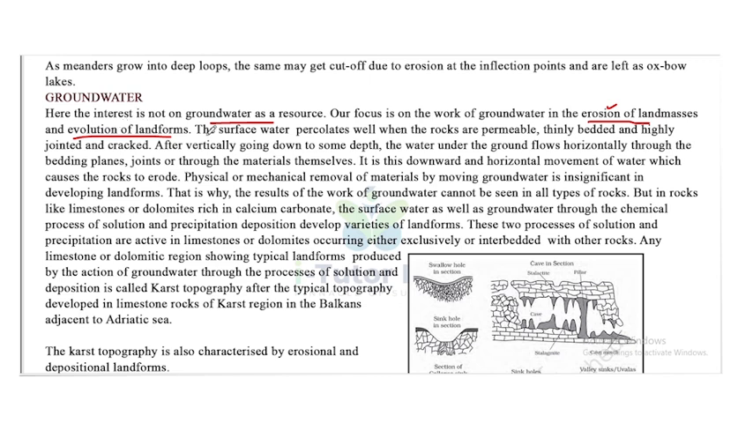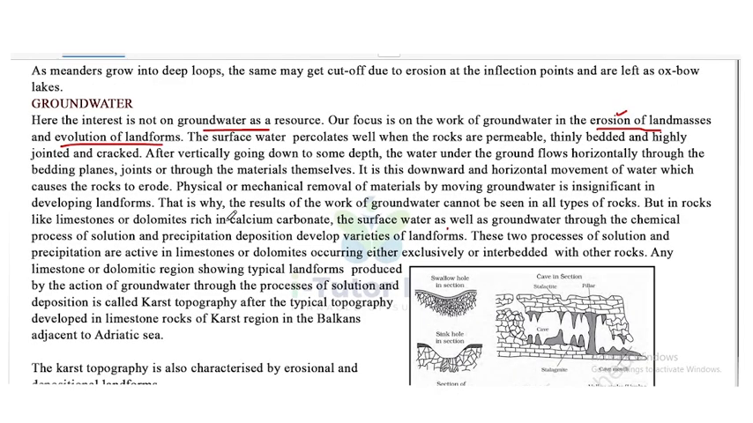Okay, let's check. The surface water percolates well when the rocks are permeable, thinly bedded and highly jointed and cracked. After vertically going down to some depth, the water under the ground flows horizontally through the bedding planes, joints or through the materials themselves. It is this downward and horizontal movement of water which causes the rocks to erode. Physical or mechanical removal of materials by moving groundwater is insignificant in developing landforms. That is why the results of the work of groundwater cannot be seen in all types of rocks.